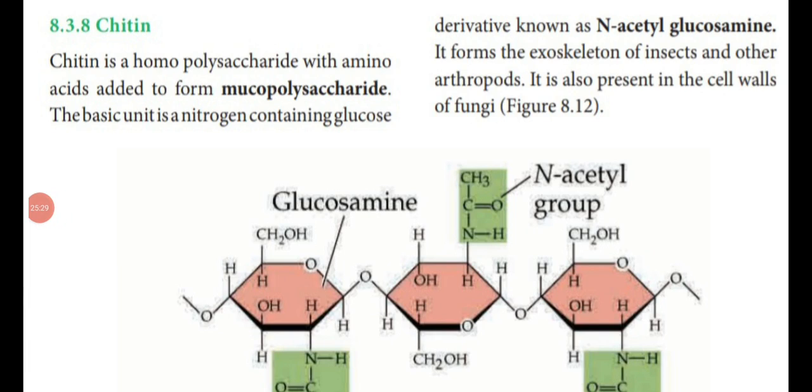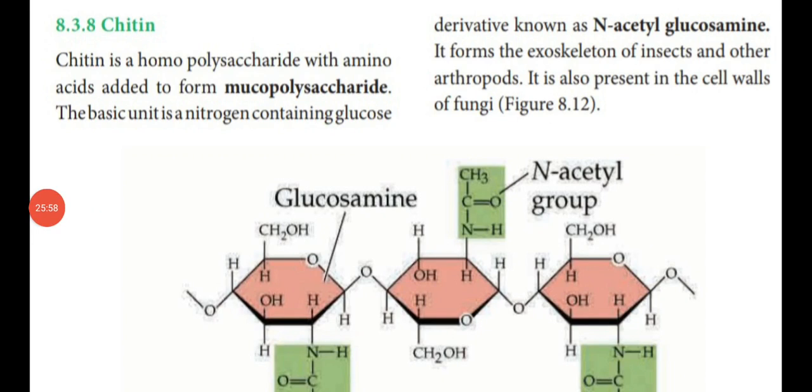Dear students, up to this we have seen carbohydrates and their classification with examples. Carbohydrates are divided into monosaccharide, for example glucose, which contains only one glucose molecule. Second, disaccharide, made up of two monosaccharide molecules, for example sucrose.